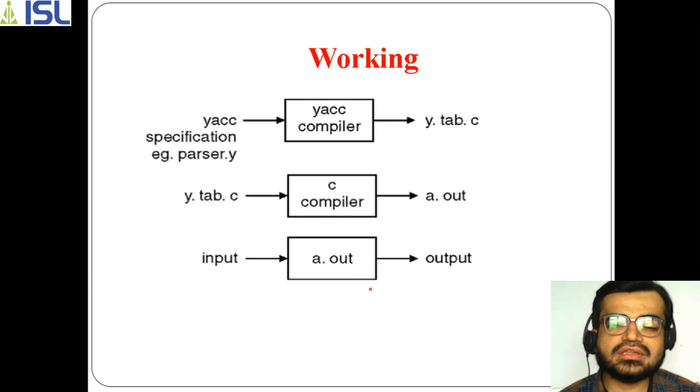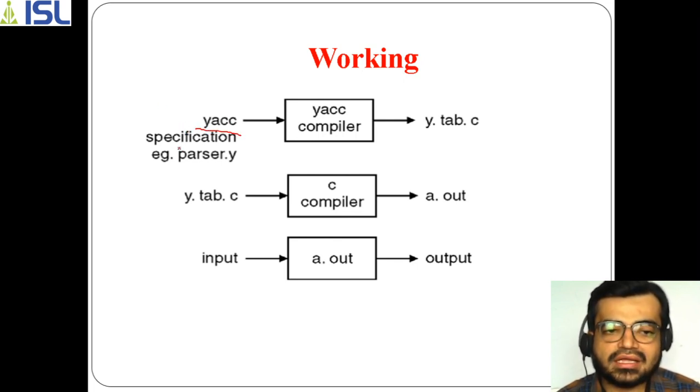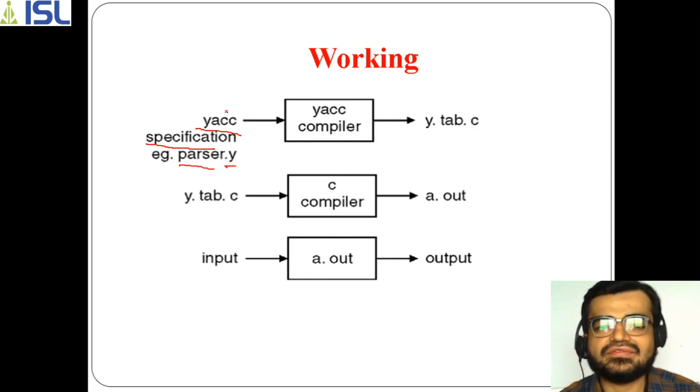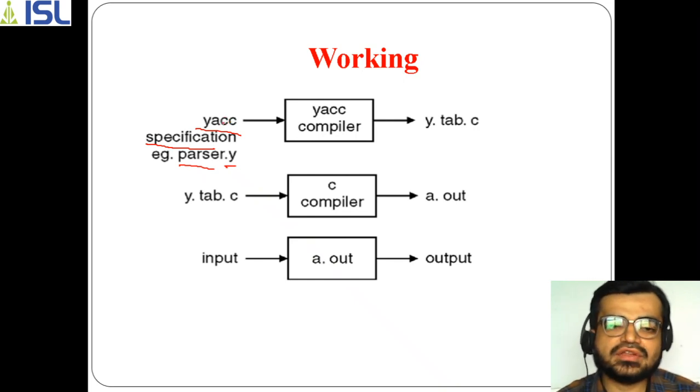Now the thing is how this YACC actually works. You know that YACC is a tool, so the tool is your program, and you can term this as a YACC specification. For example, parser is the name of a file with .y as an extension. This .y refers that it's a YACC file. The extension for a YACC file is .y, which says that it's a YACC file.